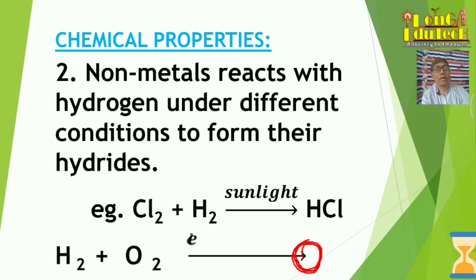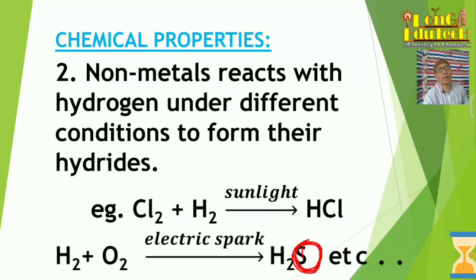Okay, so hydrogen reacts with oxygen in an electric spark. Here it will form H2O, not H2S. So I change it here to H2O. Got the point? Yeah.